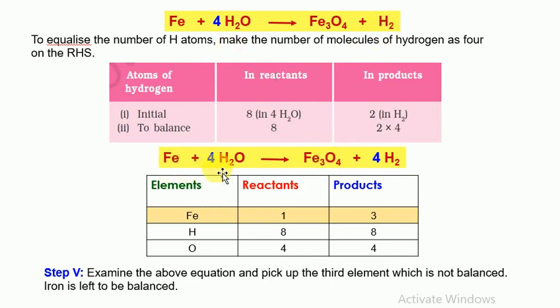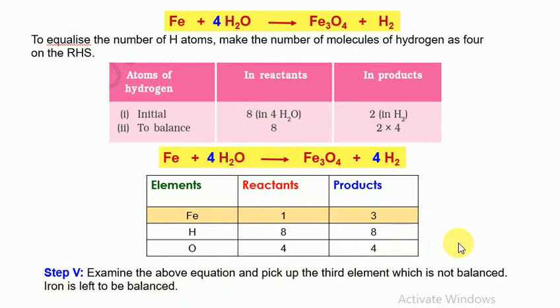So Fe plus 4H2O gives Fe3O4. If we add 4 here, 4 multiplied by 2, it becomes 8. Now again we will make a table. Fe, H, O: iron on the left hand reactant side is 1 and product 3. Now hydrogen, we can see on the reactant side 4 into 2, that is 8 hydrogen atoms are there, and the product side 4 into 2, that is 8 hydrogen atoms on the product side also. So now hydrogen is balanced and oxygen was already balanced.